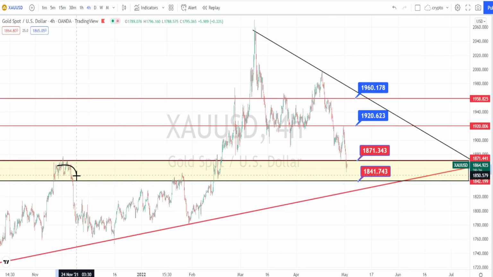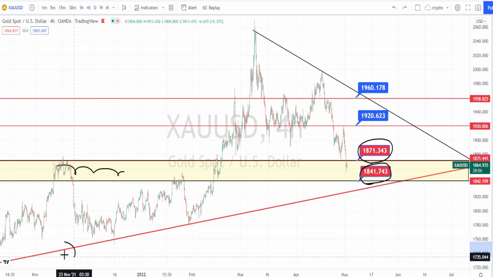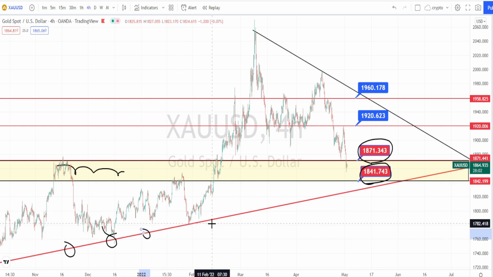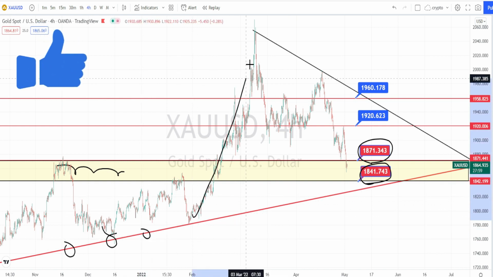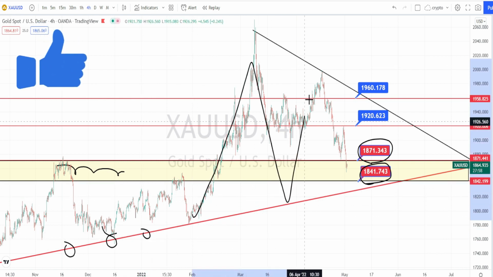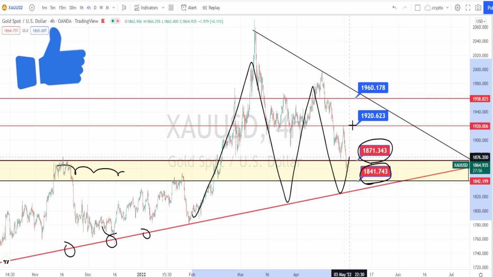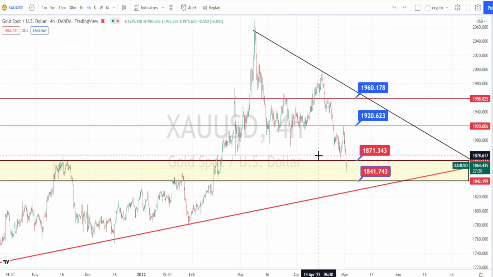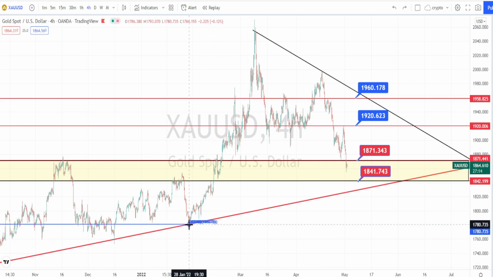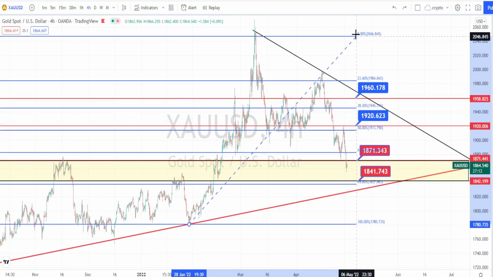So currently when we look at the price action, it is trading between the resistance level of 1871 and support level of 1841. And we also know that the current price action is trading above this trend line or support line. So as long as the price action is trading above this support line, it is still in a bullish trend.